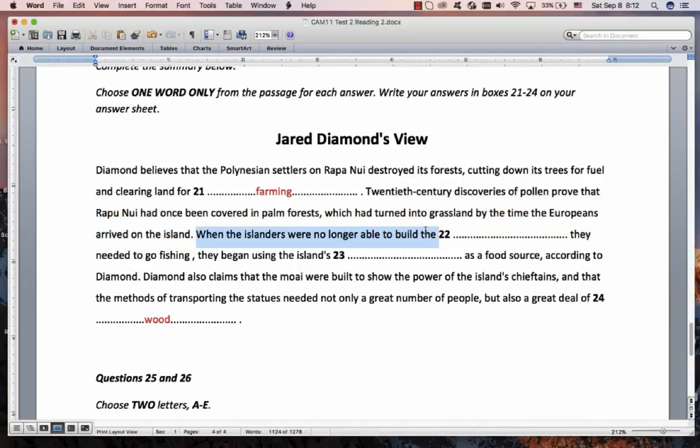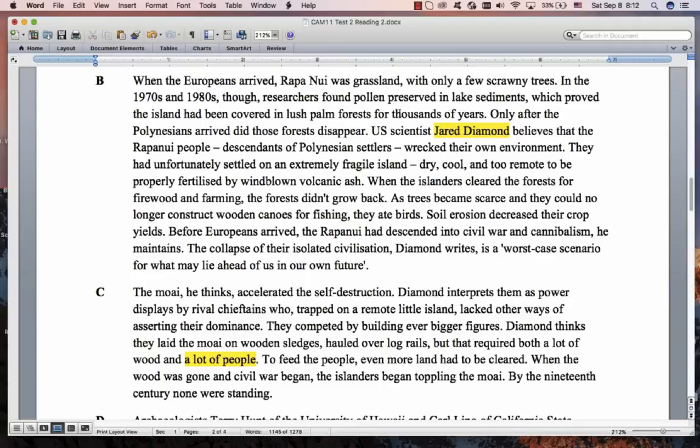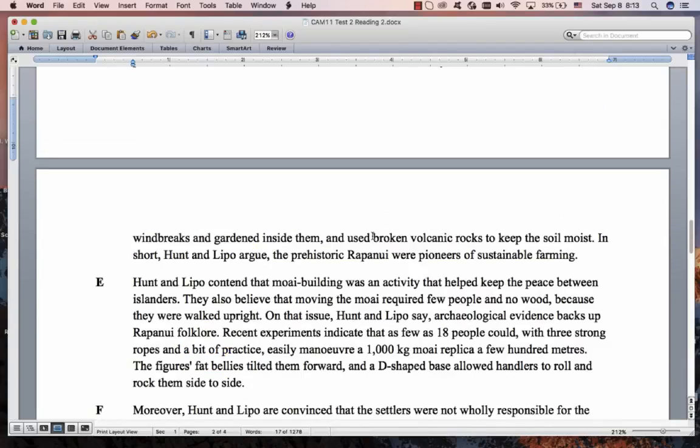When the islanders were no longer able to build the something they needed to go fishing, they began using the islands as a food source. Right, so I'm liking fishing and I'm liking food source. So we don't need that over there. Scan, scan, scan. Fishing. And food source, can you see anything about foods? To eat. It's close enough to foods. So, here we are. As the trees became scarce, that means not many, they could no longer construct wooden canoes for fishing. They ate birds.